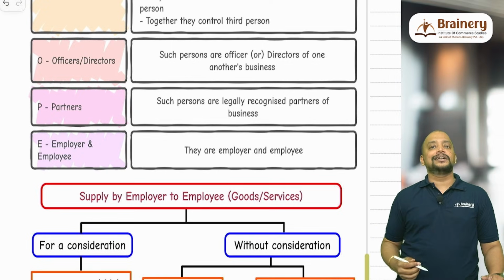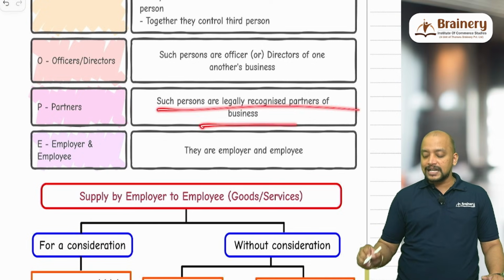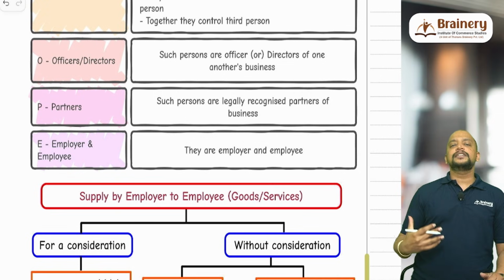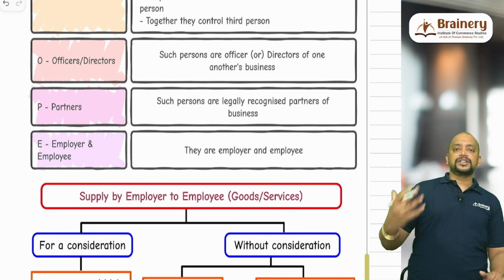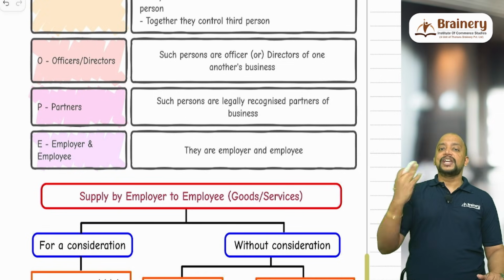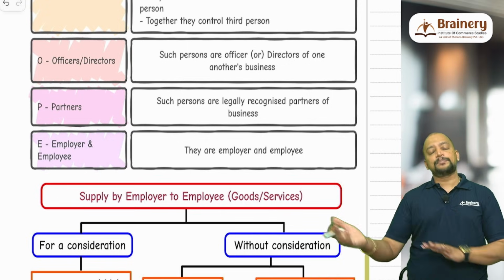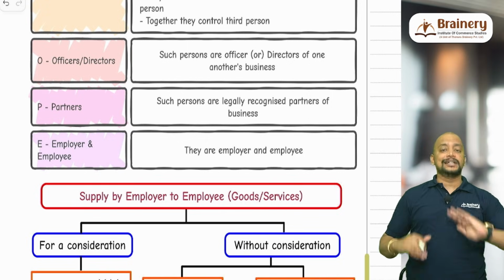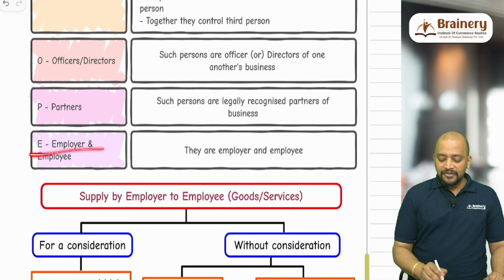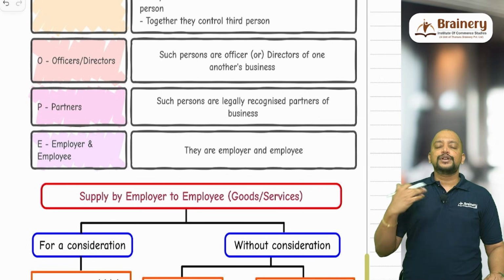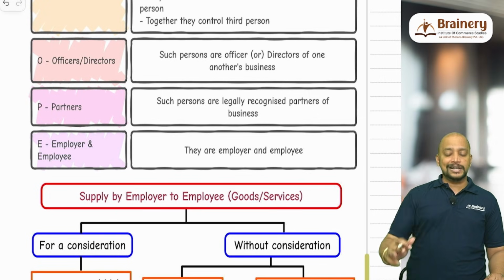Then P for partners. So such persons are legally recognized partners in business. That is, say there is a partnership firm ABC and Co, in which A, B and C are partners. A and B are related, B and C are related, and A and C are also related. Then E for employer and employee. So employer and employee are always treated as related.